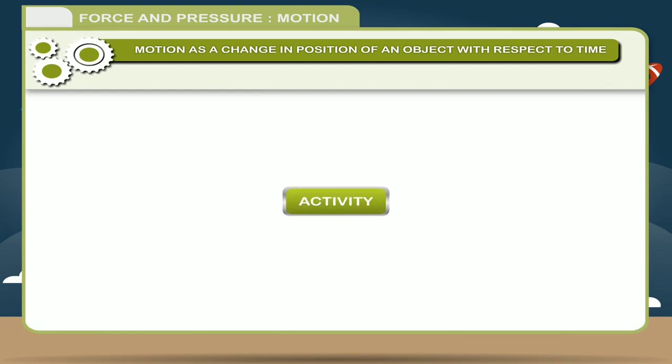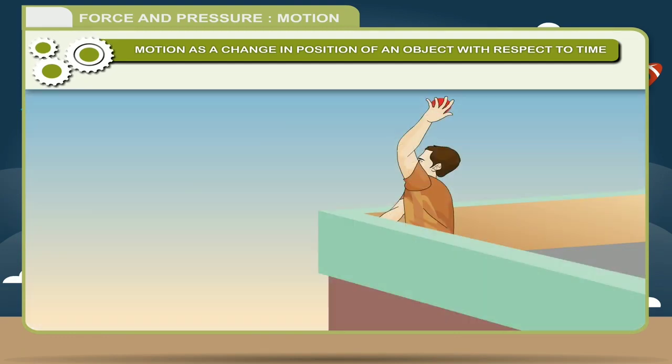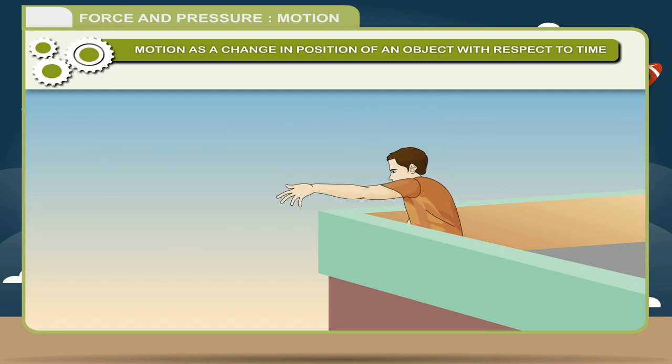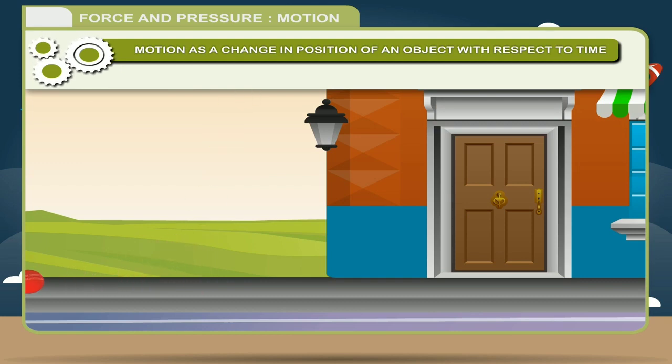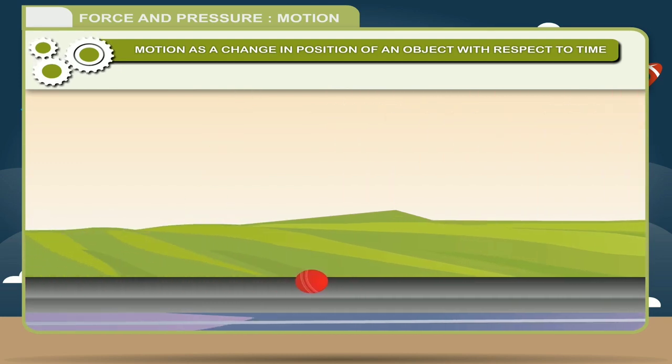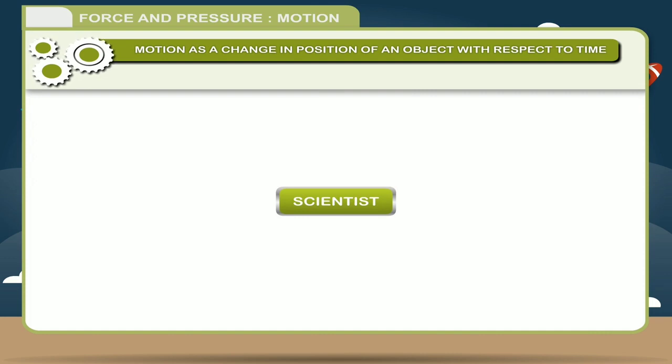Let's see an activity. Now you can see a boy is throwing a ball and that ball was in motion. But when it touches the ground, it comes to rest. So, what do we conclude? That an object can be in motion as well as at rest.